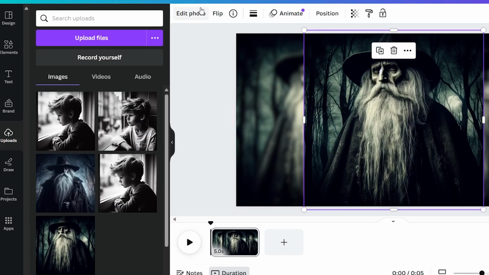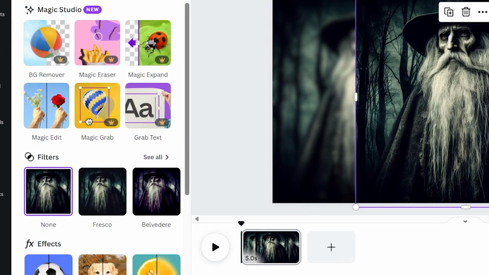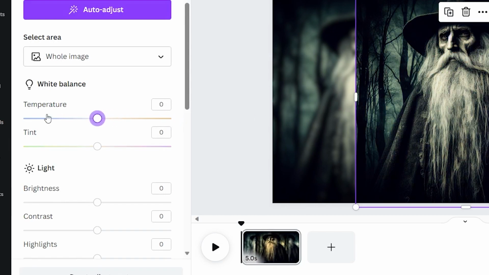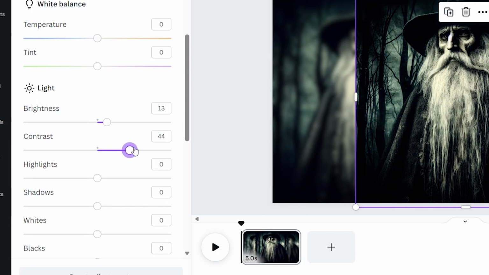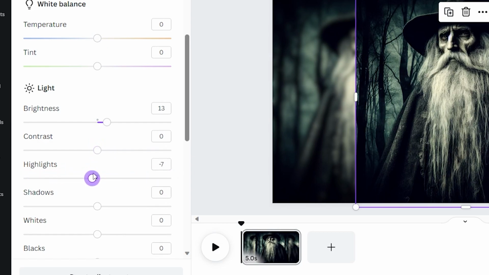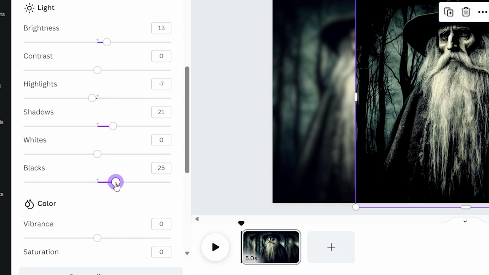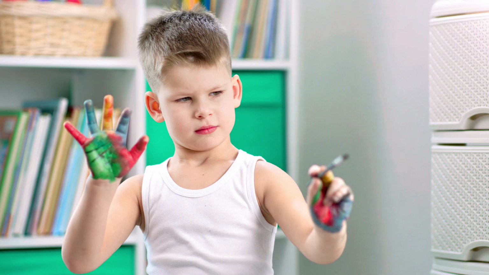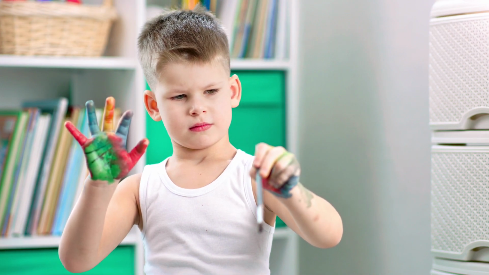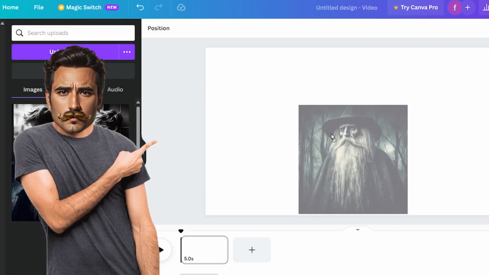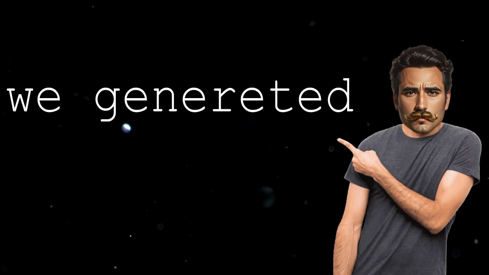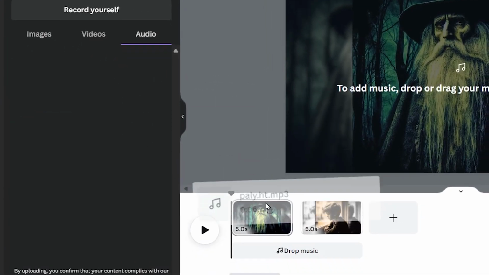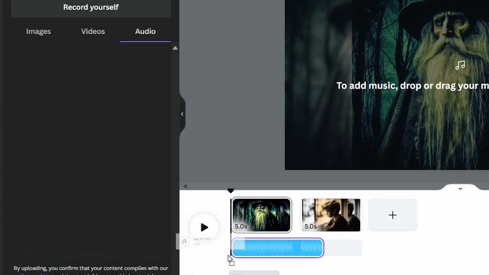There is also a great feature in Canva that you can take advantage of. You can edit the photo to increase its temperature, contrast, add shadows, highlights, change the color, and much more that might enhance the quality of your video and make it much better. So feel free to edit the images as you like and be creative. Now we will apply all of these techniques to all the images that we generated. Then you will grab your voice and place it on the audio timeline here.